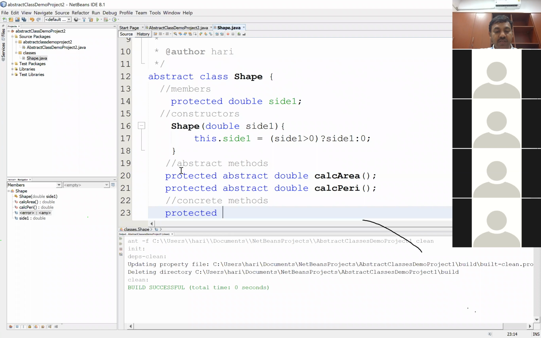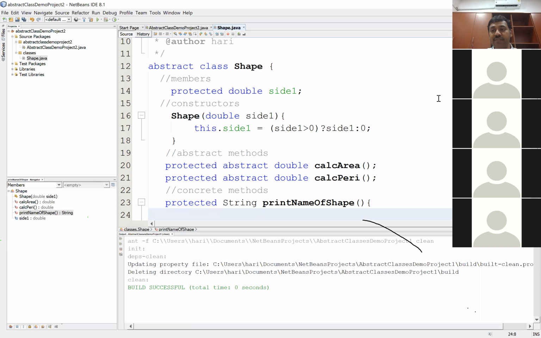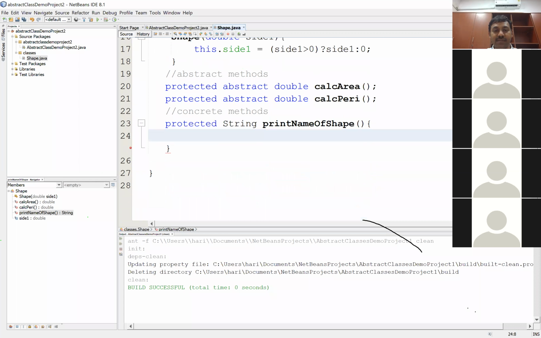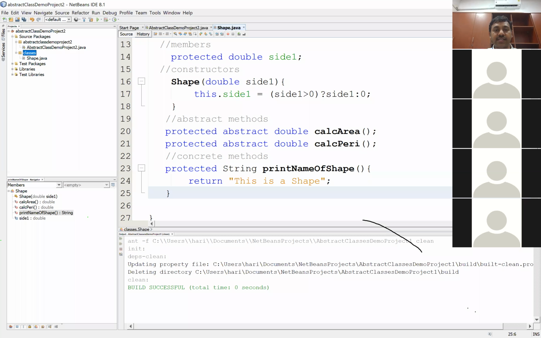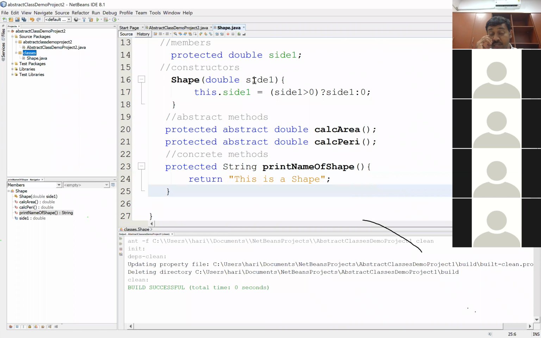So protected String printNameOfShape, right? And this being a concrete method, I need to have a body for it. I cannot simply put a semicolon. So what I'll do, I'll return a string: "This is a shape." So that's my shape class. Now, the shape class, which is an abstract class, has got one member, which is side one. It has got a constructor with one parameter, and it has got two abstract methods and one concrete method.